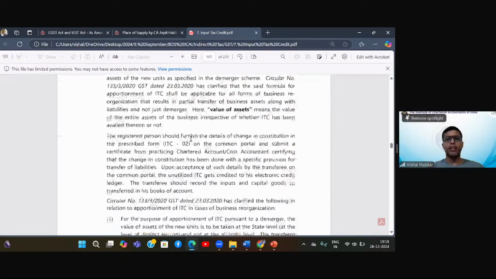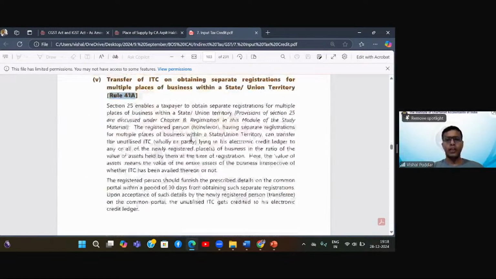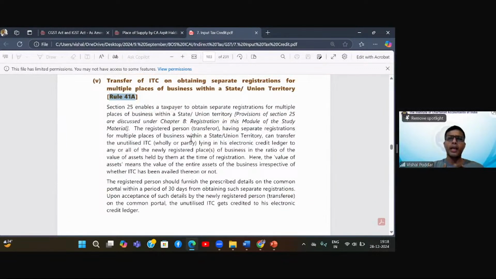But then you have this provision 41A, when legally I am only one person, I am Vishal Poddar, but I am having multiple GSTIN, which in the eyes of GST law is a distinct person. So I'm one legal entity, but I'm multiple GSTIN, so multiple distinct persons, but only for the purpose of GST. I hope this is clear.